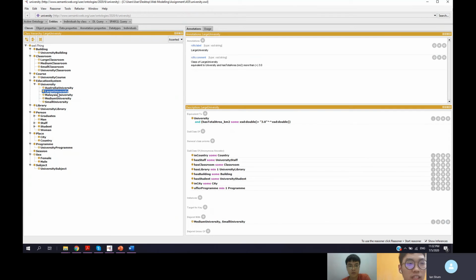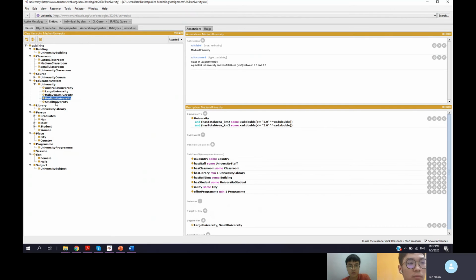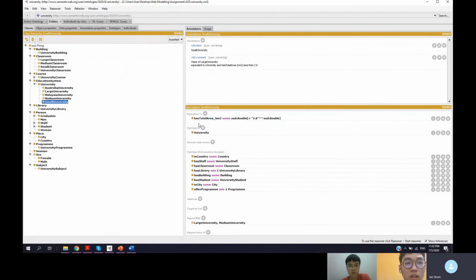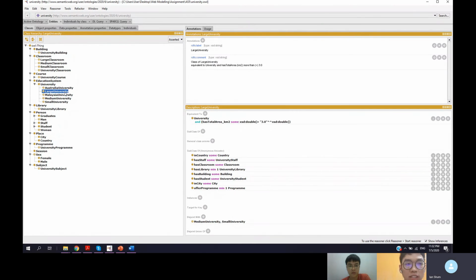And then we have the large, medium, and small university, where you can see the has total area km square is used to define all these classes. Besides, we also have the Australia University and also Malaysia University. Australia University is in country Australia, and Malaysia University is in Malaysia.